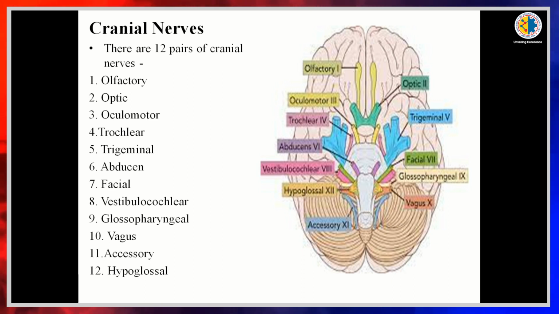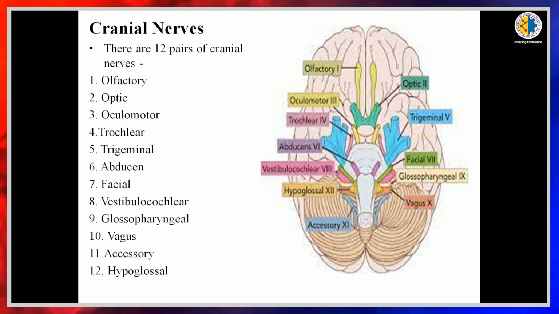Number 5 is the trigeminal nerve, responsible for sensation of our face as well as motor. Its motor portion supplies our masseter and temporalis muscles, which help us in mastication. Then abducens, responsible for our eyeball movement.